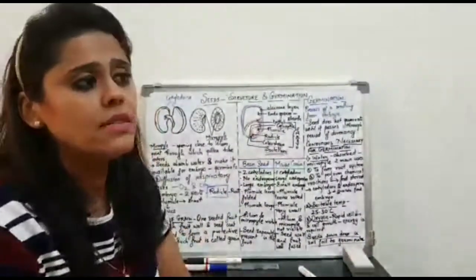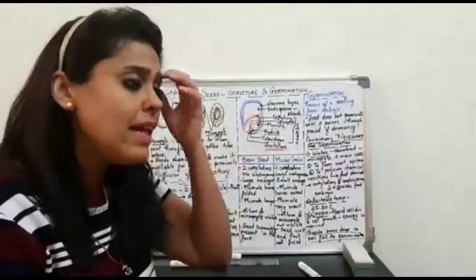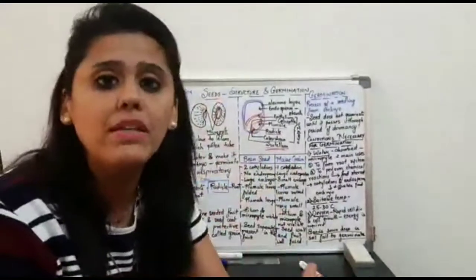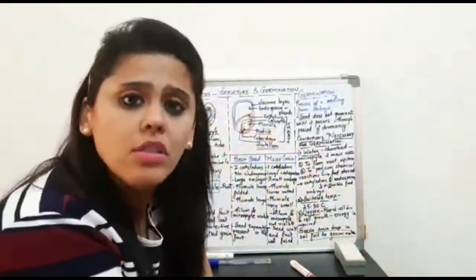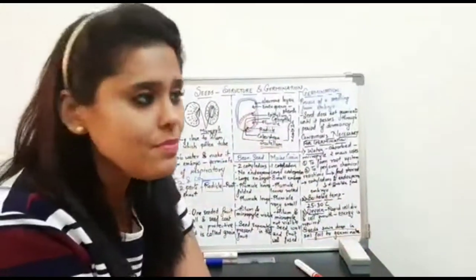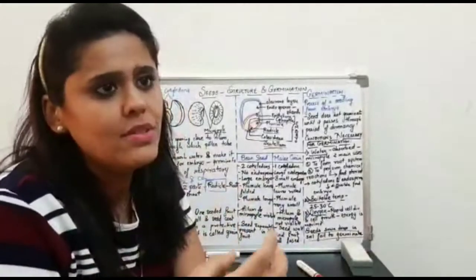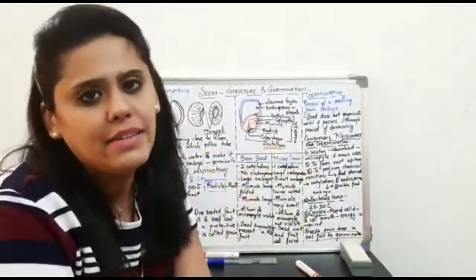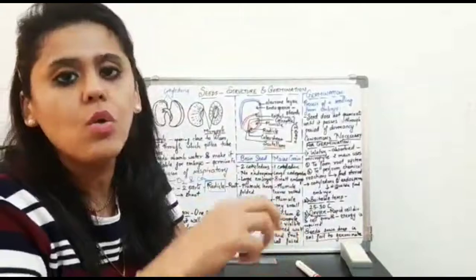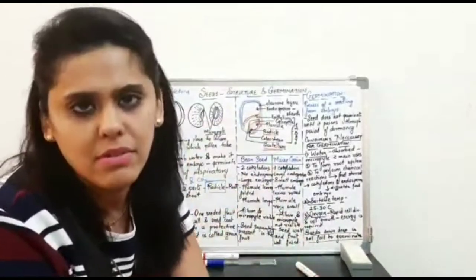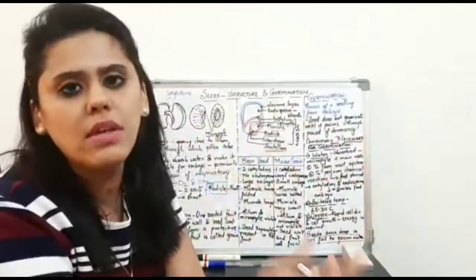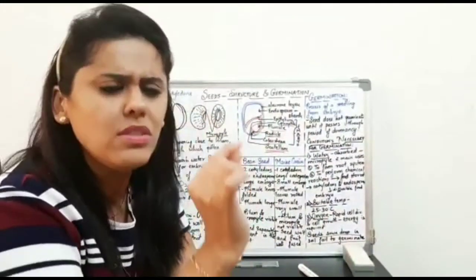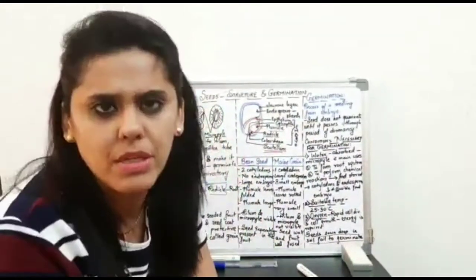Now, even if the seed is in dormancy stage, don't believe that the seed is not breathing. Definitely the seed is going to require oxygen for its breathing. The only difference is the concentration, the quantity is very minimal. Okay, so it is going to take in oxygen and release carbon dioxide, but the quantity is very minimal.